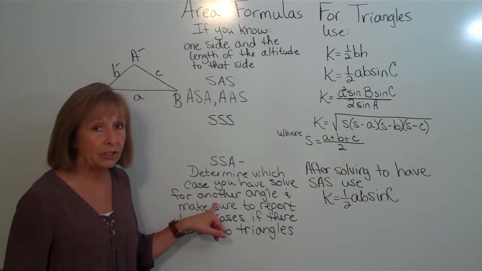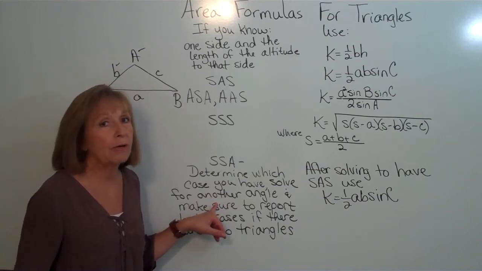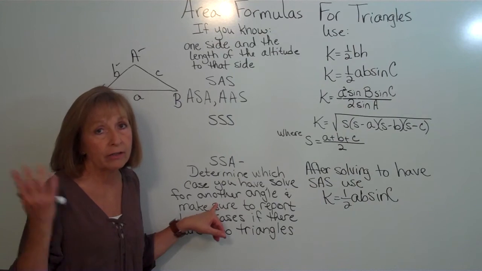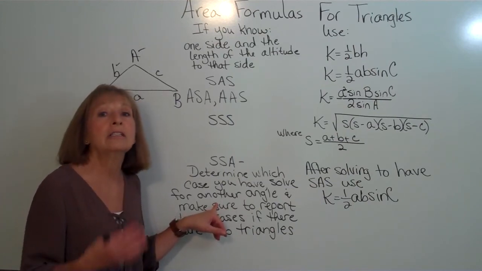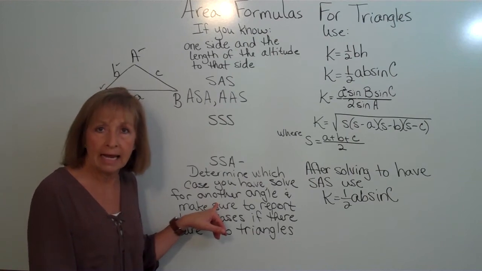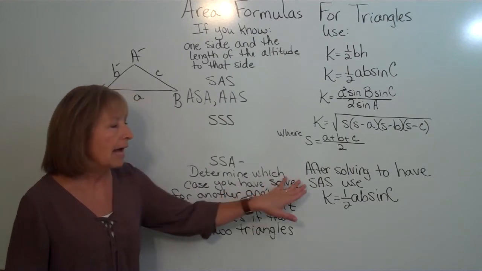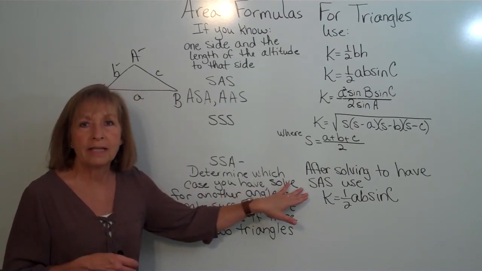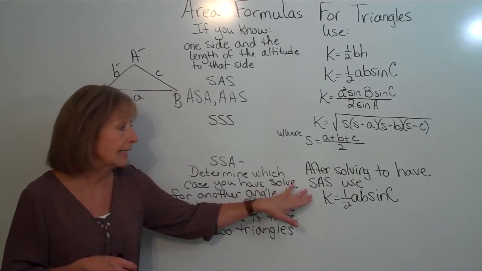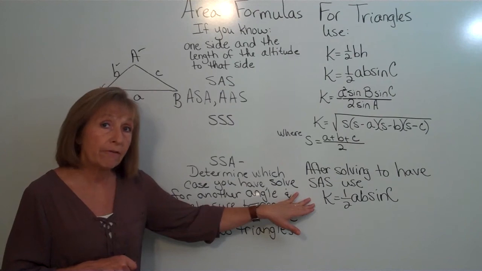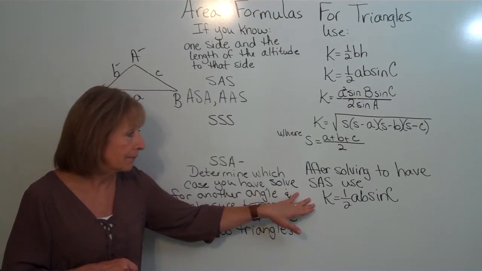Once you determine which case you have, either you don't have a triangle and you just say it doesn't make a triangle, so I can't find an area. If it does make a triangle, then you go ahead and find the area after using the law of sines to get another side and turn it into a side-angle-side case and use the area formula for side-angle-side, the 1/2 ab sine C.